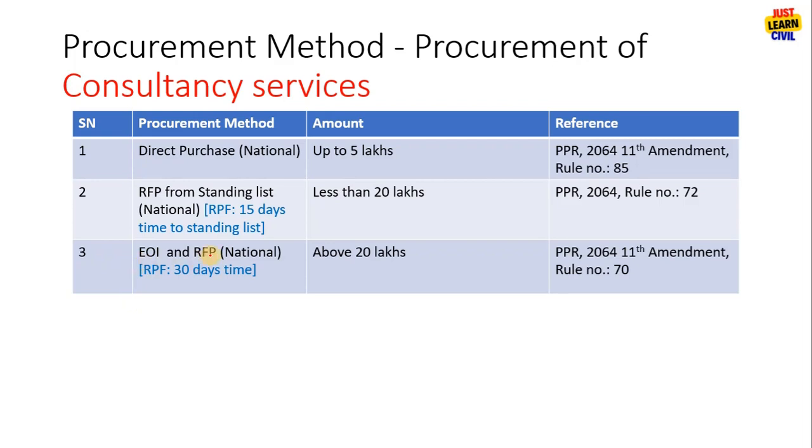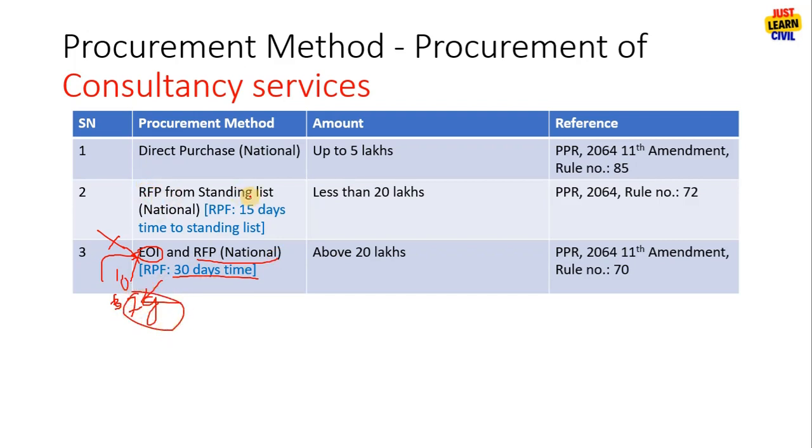Then EOI and RFP. It means previously RFP was sent to the consultants in the standing list. Now we will issue an EOI that will be given in the national newspaper for 30 days time. Many consultants will apply. Here the standing list has nothing to do with this number 3. After evaluation, suppose 10 consultants applied for the EOI, only 3 or say only 7 got passed. Now RFP will be sent to only those passed consultants.